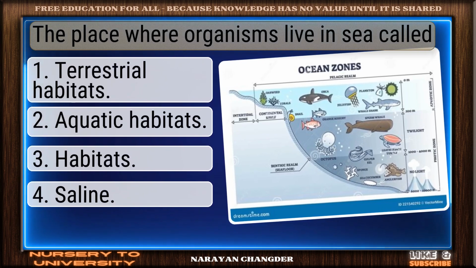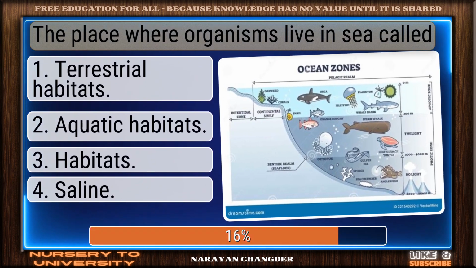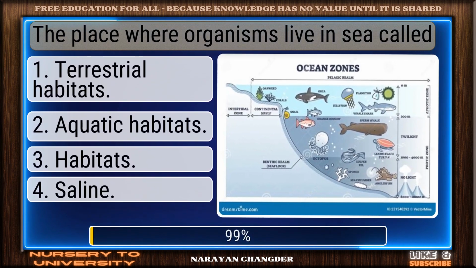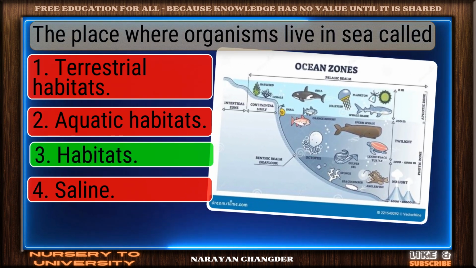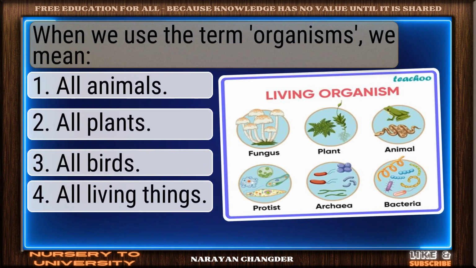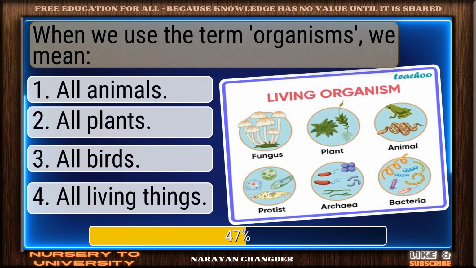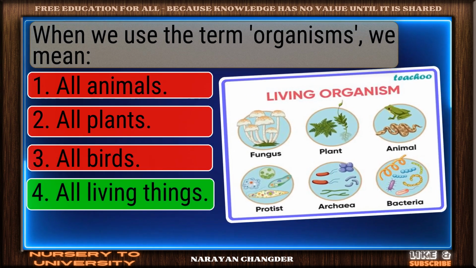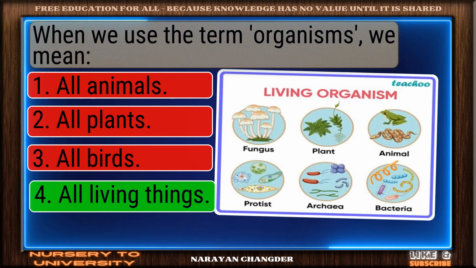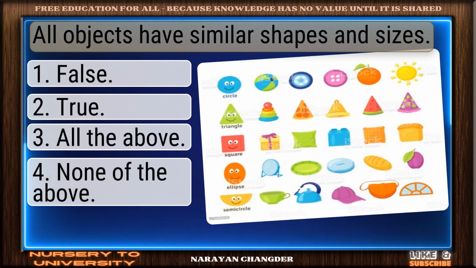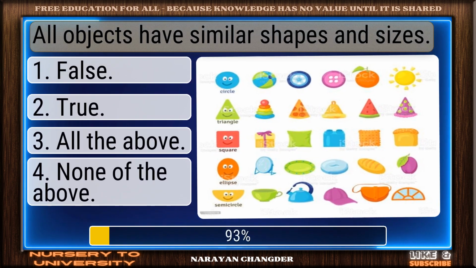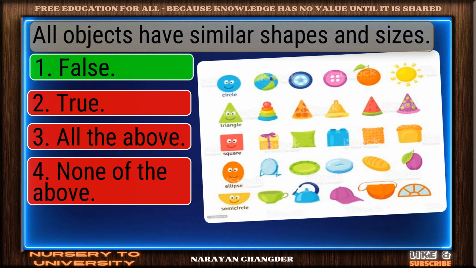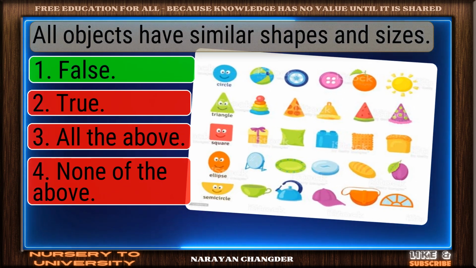The place where organisms live in the sea is called dash. Correct. Habitats is the right answer. When we use the term organisms, we mean dash. Perfect. All living things is the correct choice. All objects have similar shapes and sizes. Good job. Your answer false works well here.